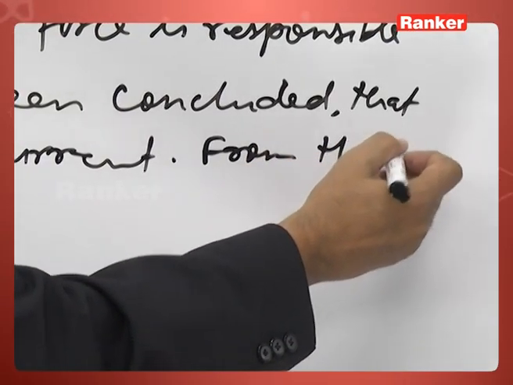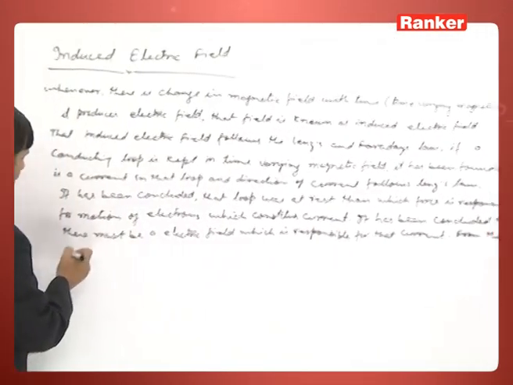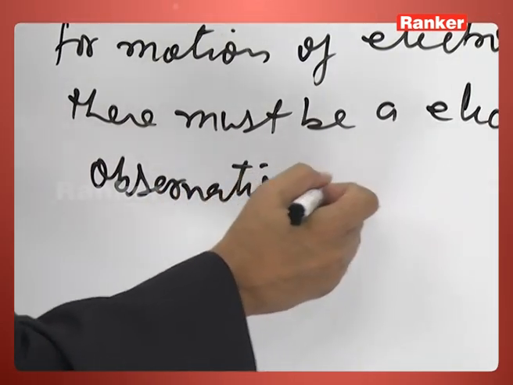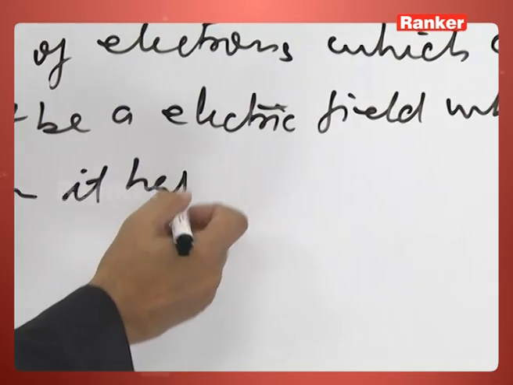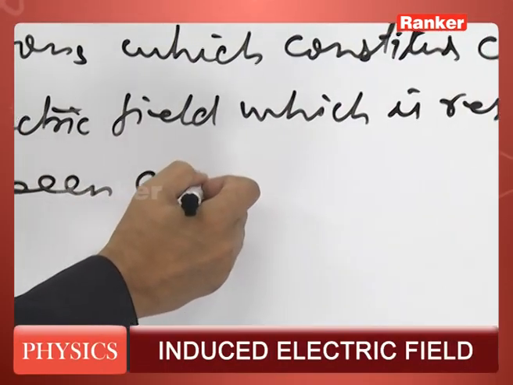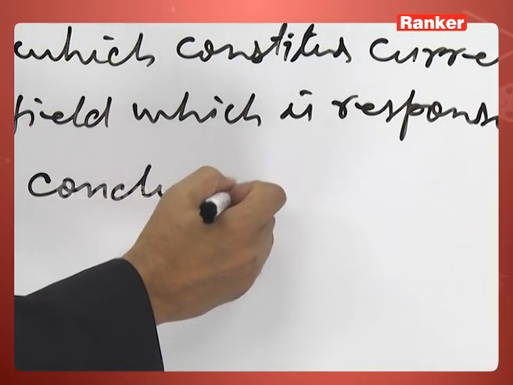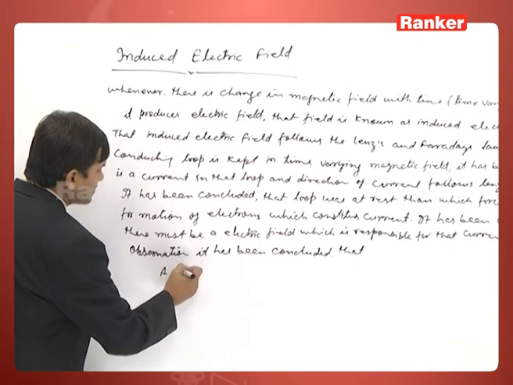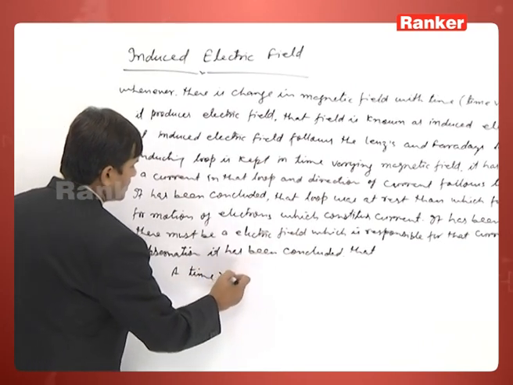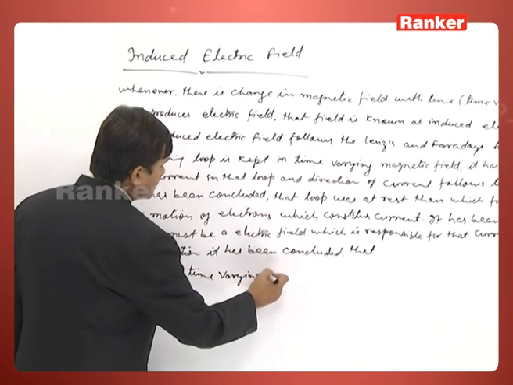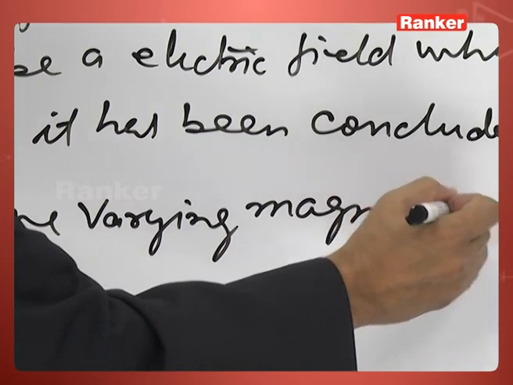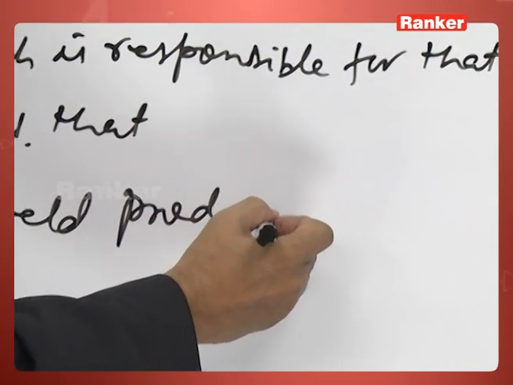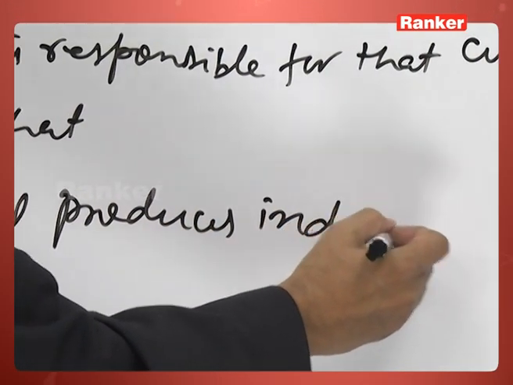From these observations it has been concluded that a time varying magnetic field produces an induced electric field.